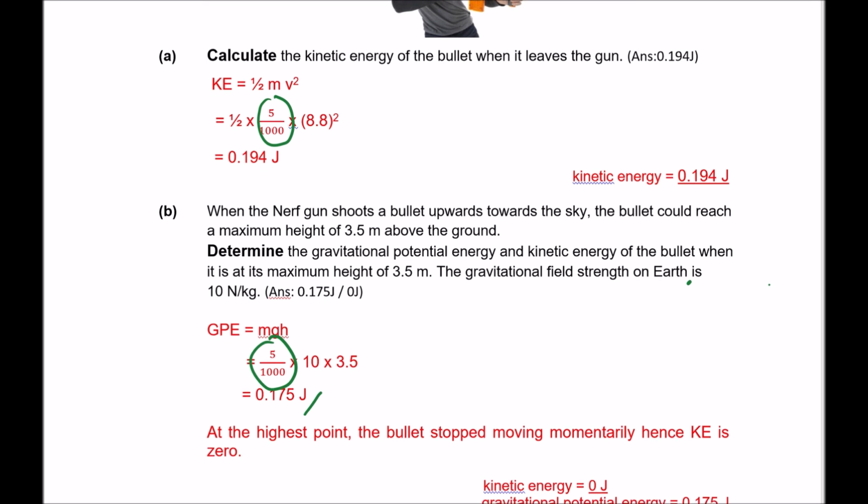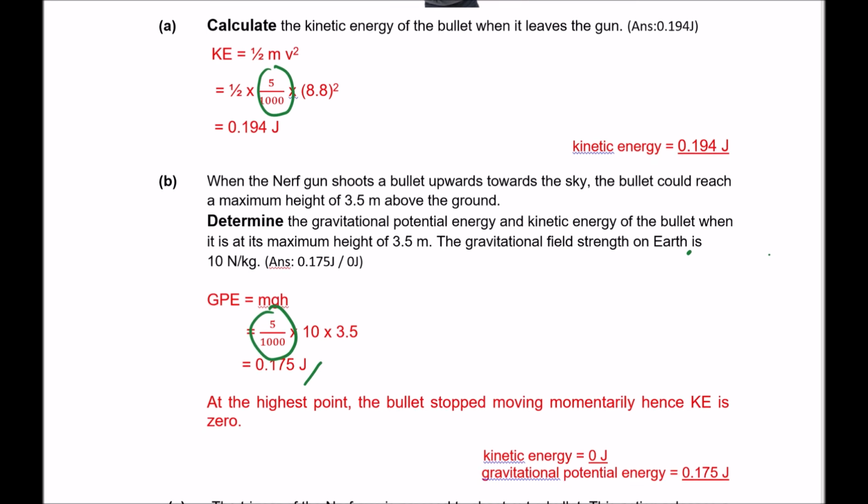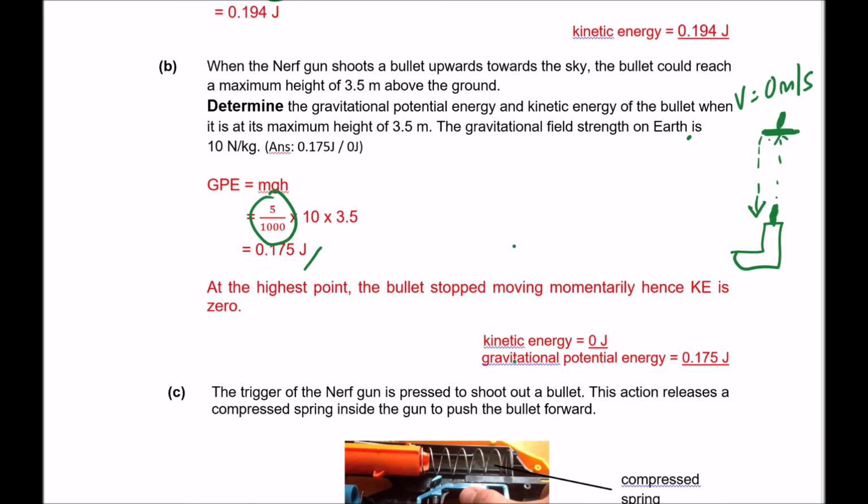So what is the kinetic energy? Well, the kinetic energy has to be zero, because when the Nerf gun shoots out a bullet, the bullet goes up, but when it reaches the highest point, it will actually stop momentarily. There's a moment that it stops before it changes its path to come downwards. So at the highest point, it actually stopped moving. So the speed equals 0. So when the speed is 0, half mv squared, right? The v is 0, so the KE will be 0. So the answer for kinetic energy is 0.